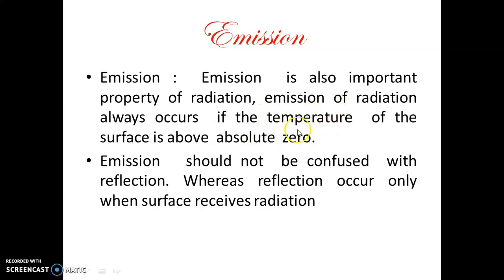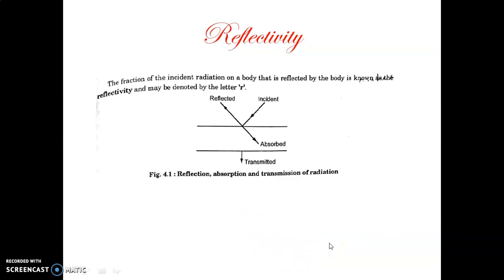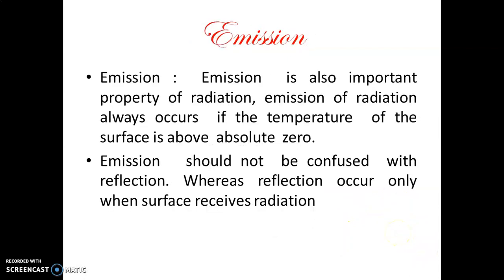Every body which is at a temperature higher than 0 will emit energy. But reflection will occur only when the surface receives radiation. So here this surface receives the radiation, and it is partly reflected. But in case of emission, if the temperature of this surface is higher than absolute 0, it will emit energy. So that is called emission. These two differences you must keep in mind.